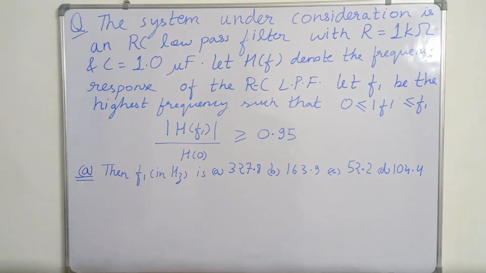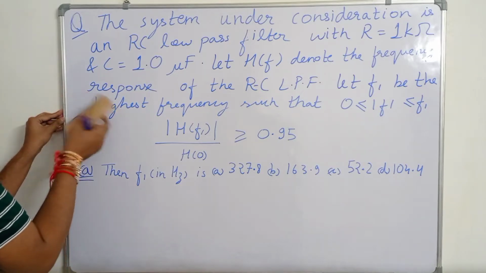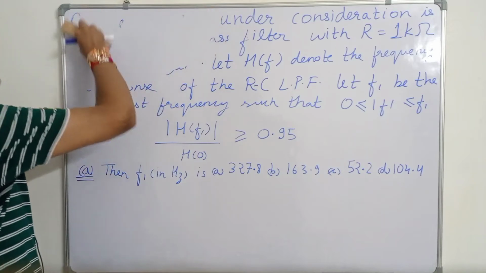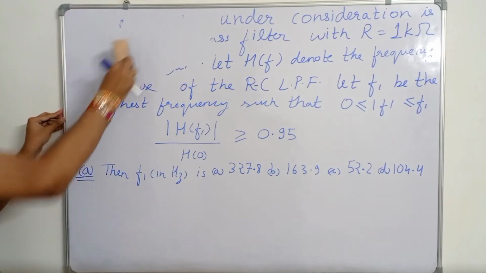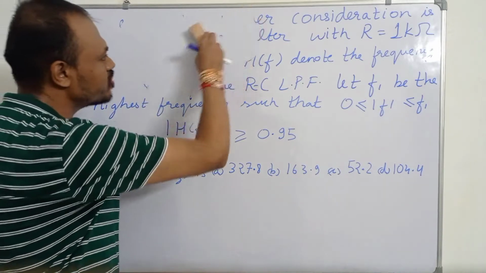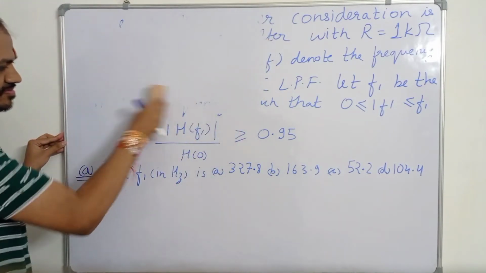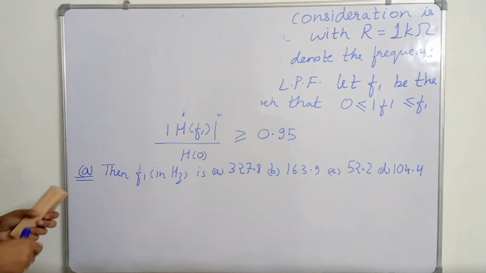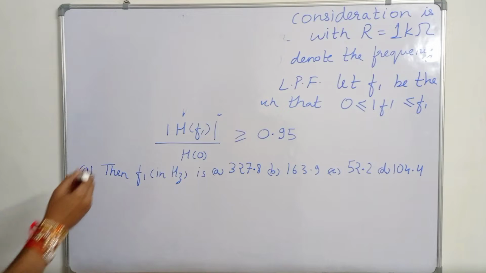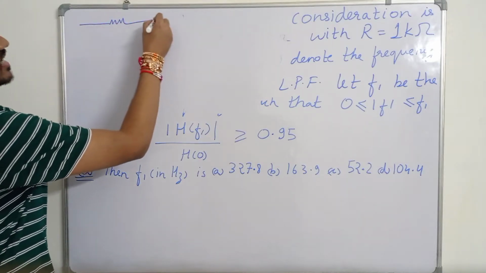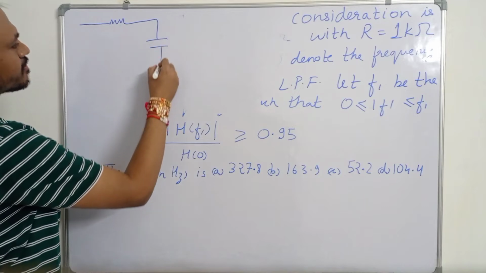Okay, so first of all it is given that this is an RC low pass filter, with R as 1 kilo ohm and C as 1 microfarad. This question is in two parts. First we have to find the value of F1. So first let's draw an RC low pass filter and find its frequency response.